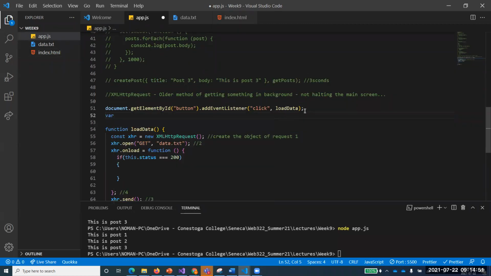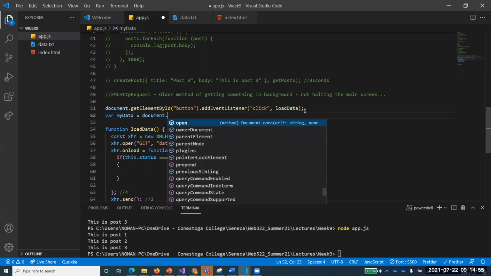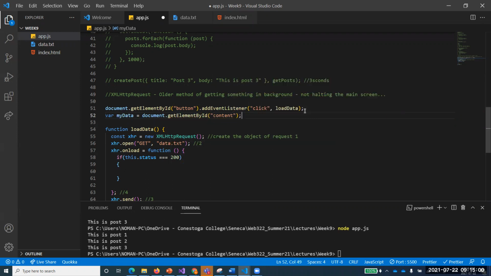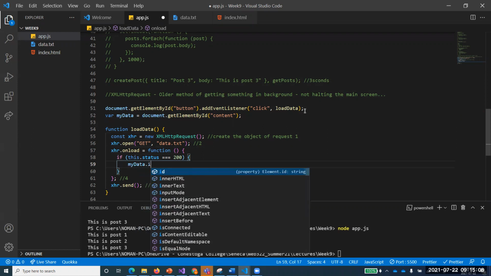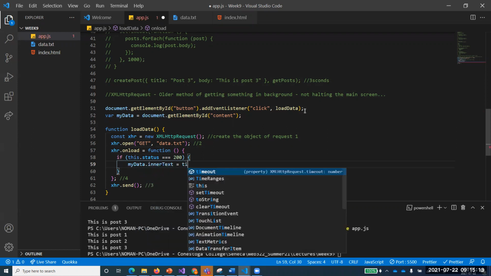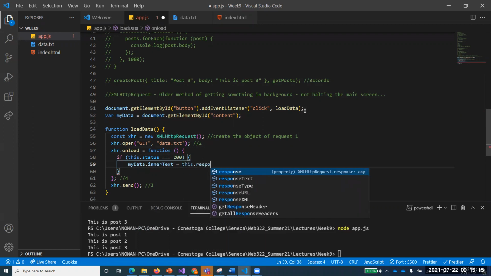Let's take that in another variable. myData is equal to document.getElementById content, right? So if the data is successfully received, do an interesting thing: myData.innerText equal to this.responseText.